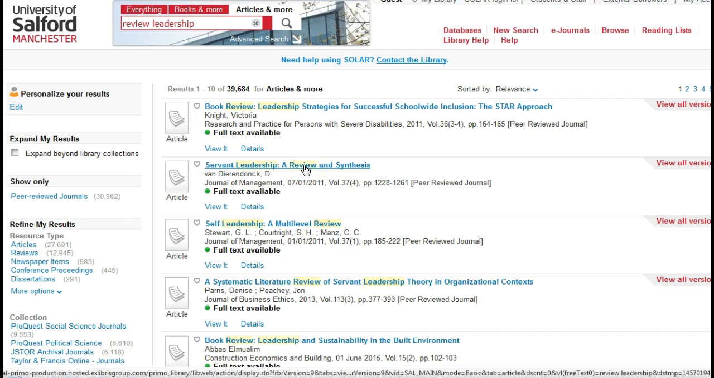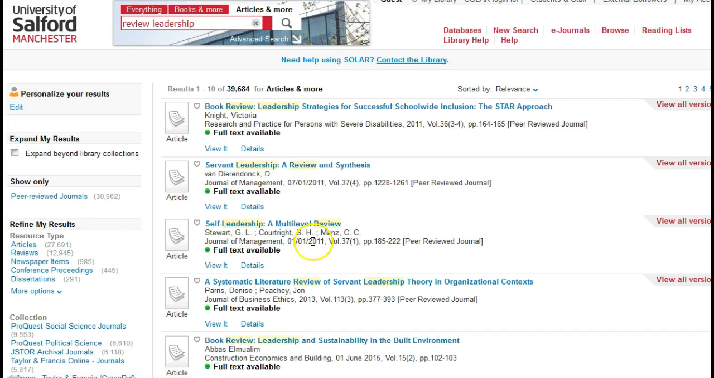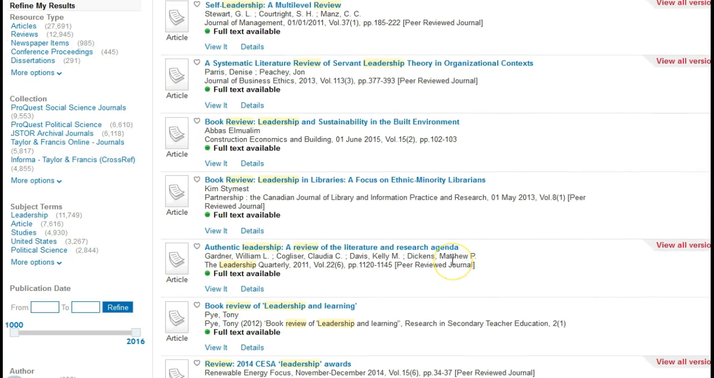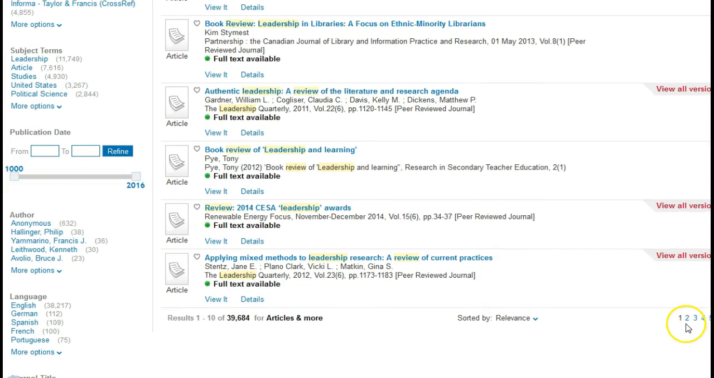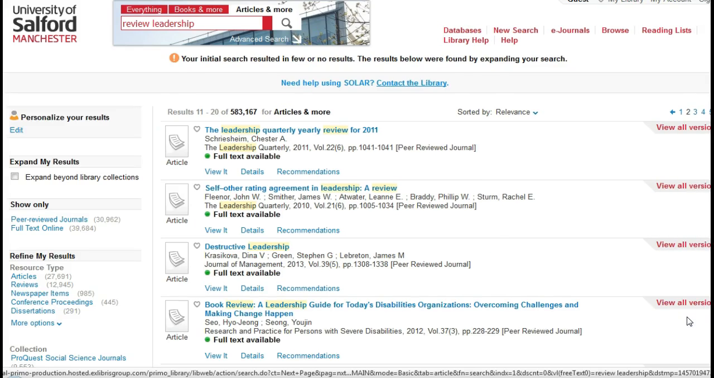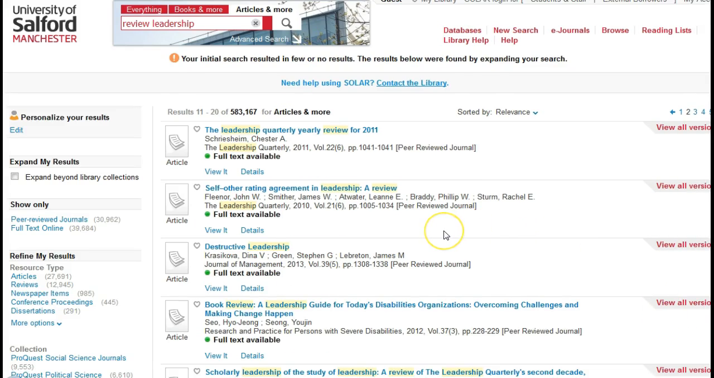But the servant leadership, which is a leadership theory that we haven't explored, may be an aspect of leadership you'd like to read more on. Self-leadership, more on servant leadership there. A book review that we don't want to read. Authentic leadership, a review of literature and the research agenda. So that's another useful search for you to undertake, and then you can move along the bottom here. Self and other rating agreement in leadership. Destructive leadership, another book review that we'll probably skip past.